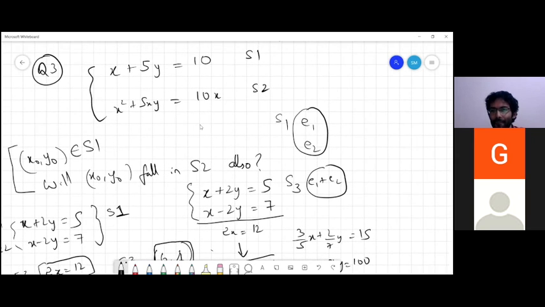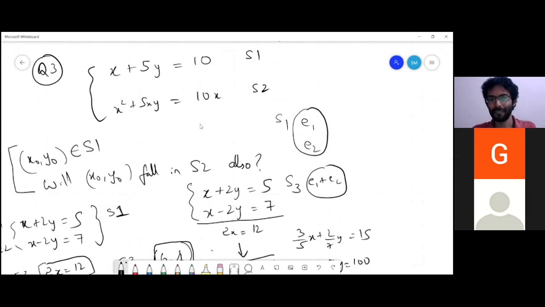Sure, just because the second equation S2 is just a multiple of x, so (0, y) will definitely fall in S2 also. Excellent, right? So any element in S1 will belong to S2. Then will any element of S2 belong to S1? Okay, before that, for this question the answer is yes. Will (0, y) fall in S2? The answer is yes.